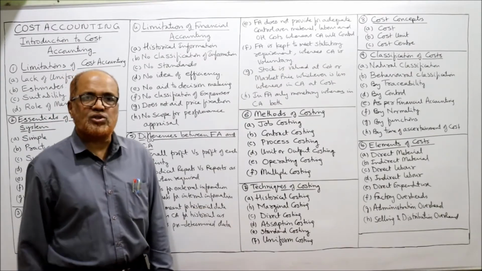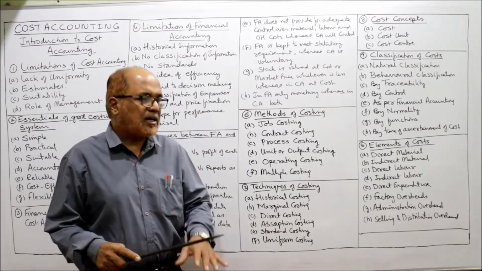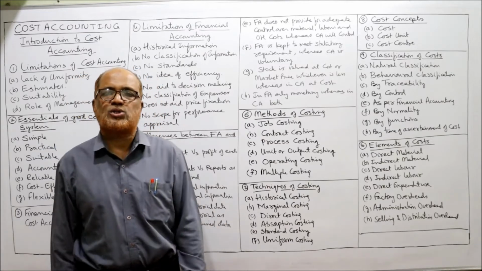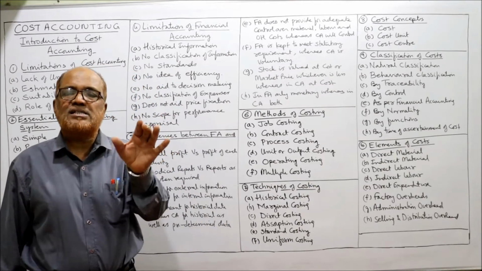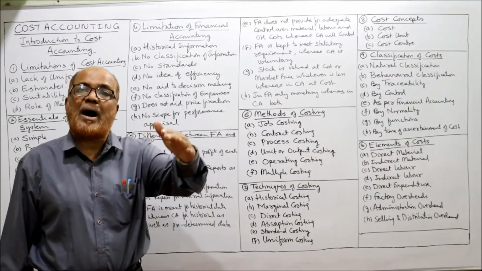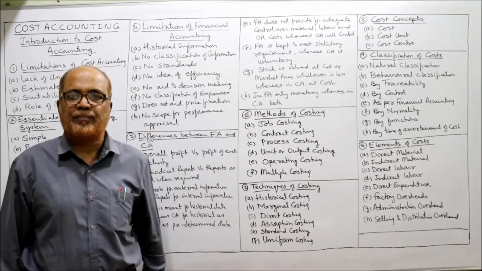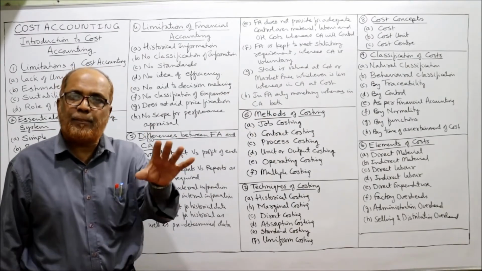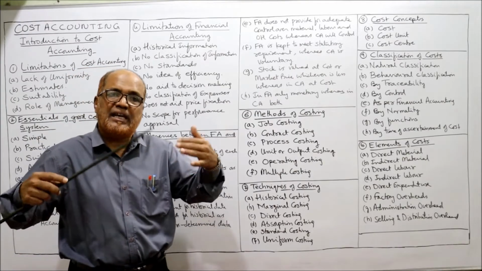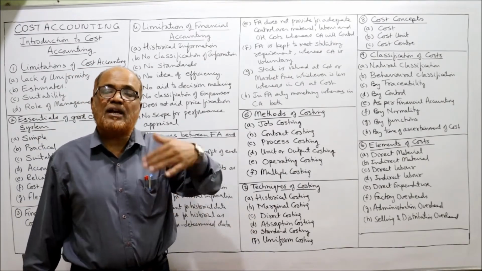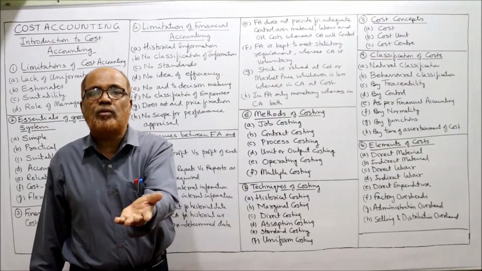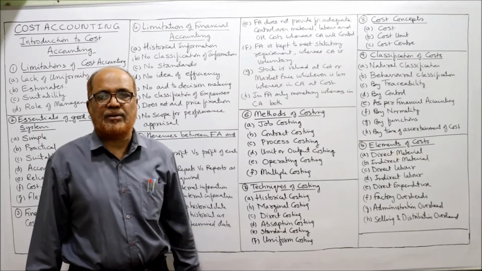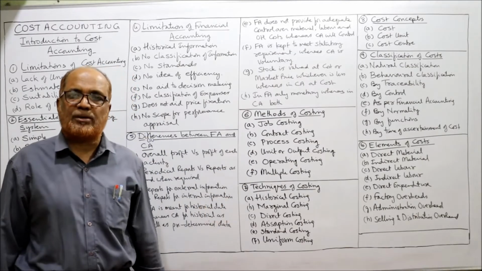So these are the methods of costing. Now, techniques of costing. The costing techniques are different. For example, the first one is historical costing. Historical costing is a system of costing in which only past data is recorded, not future data. Only after the cost has been incurred will it be recorded. It is called historical costing. It is also called post-mortem costing.